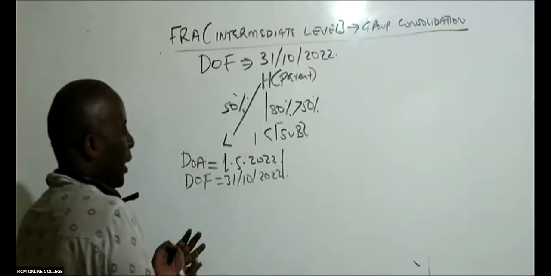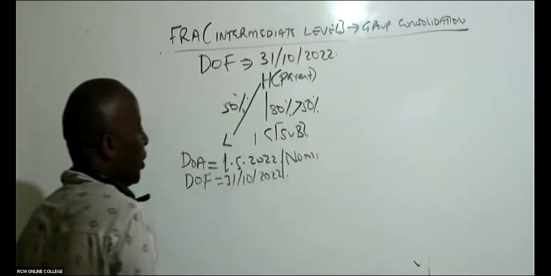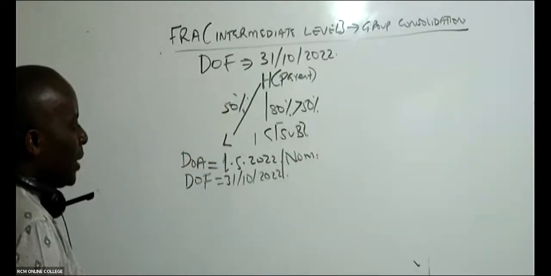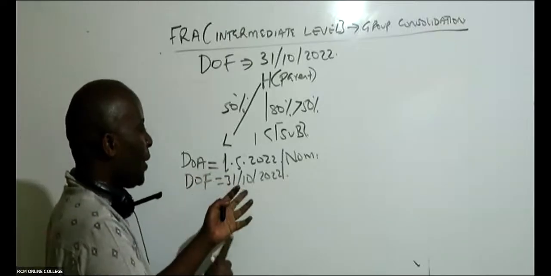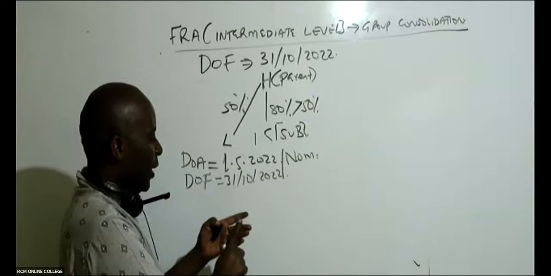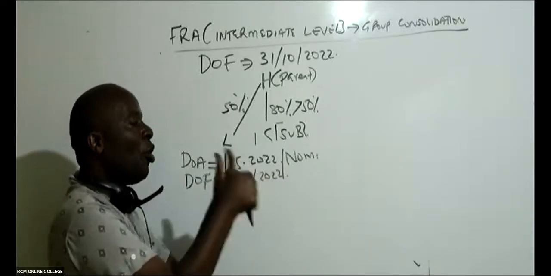So let's count the number of months. Here we can only talk of number of months. We have the whole of May, because it began from 1st. So May, June, July, August, September, and then the whole of October.